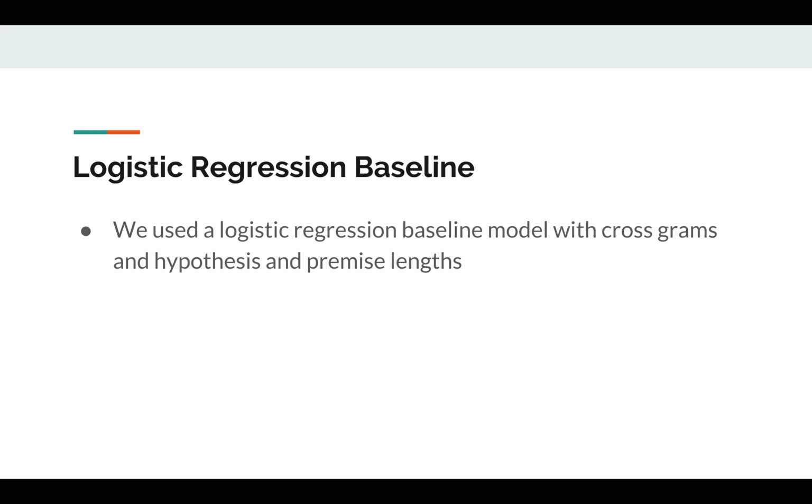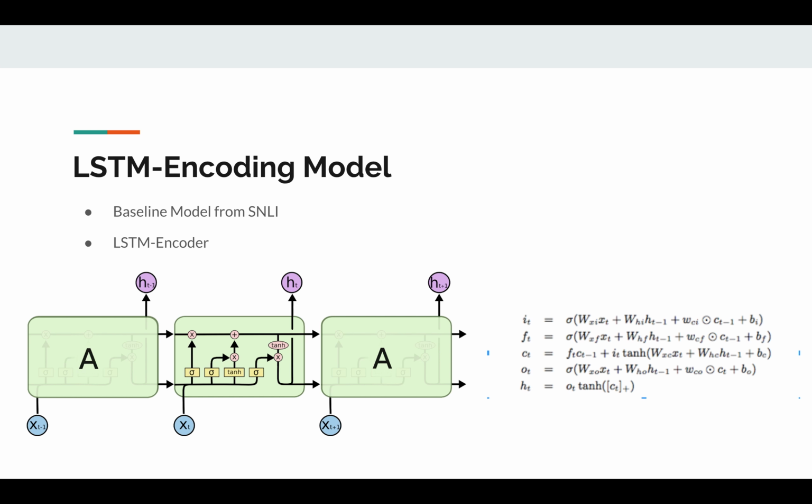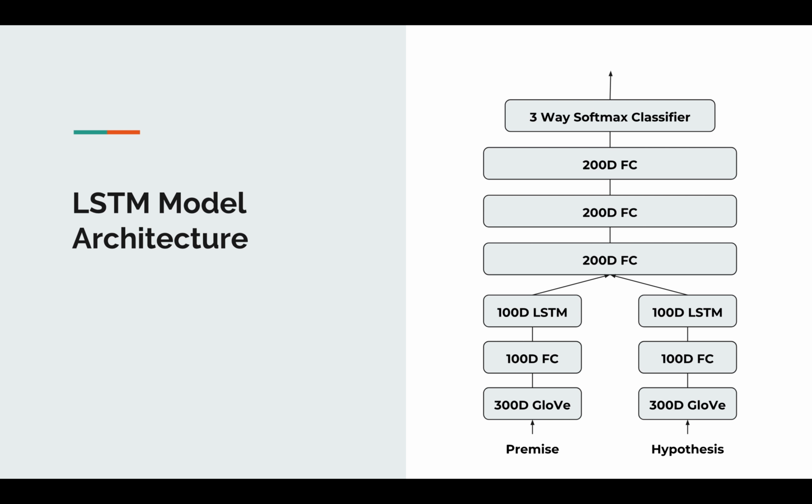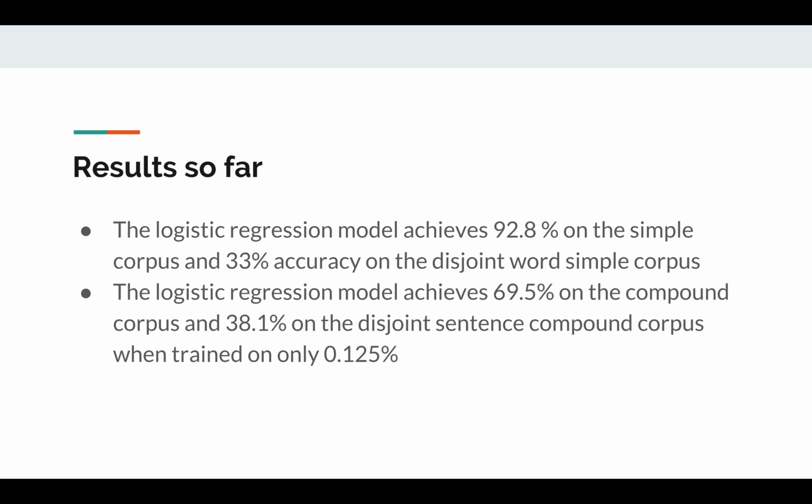We have two baseline models we test. The first is a logistic regression model with crossgrams and hypothesis and premise lengths. The second is an LSTM encoding model, which is standard in natural language processing. The premise and hypothesis are separately fed through LSTMs, which produce encodings. Then these two encodings are fed through a feed-forward, fully connected neural network before three-way softmax classification is performed.